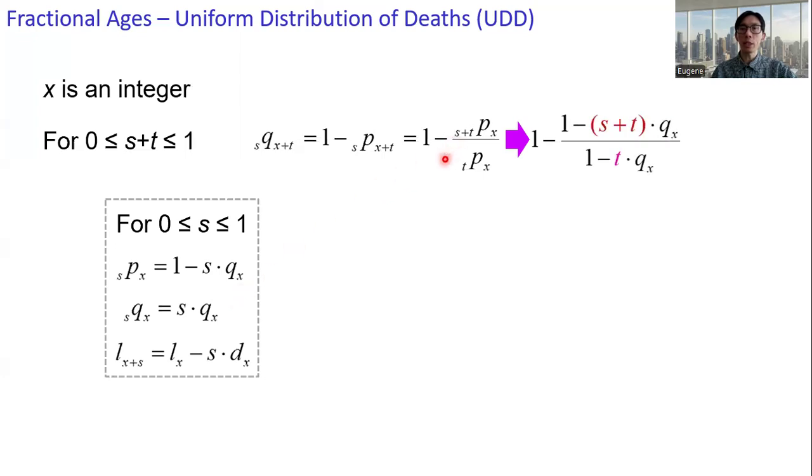S plus tpx equals 1 minus s plus t times qx, and tpx is 1 minus t times qx. Upon simplification, we get the expression for sqx plus t here, which is s times qx over 1 minus t times qx.